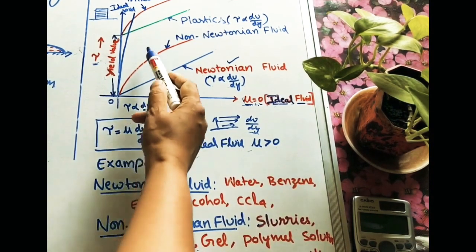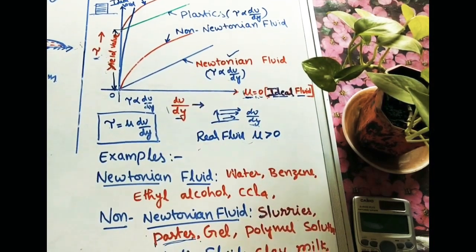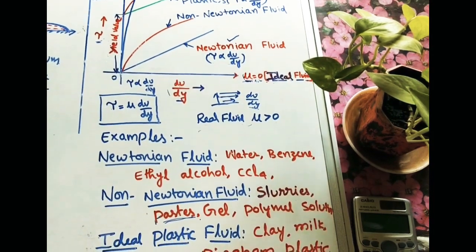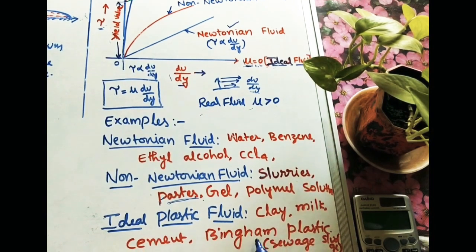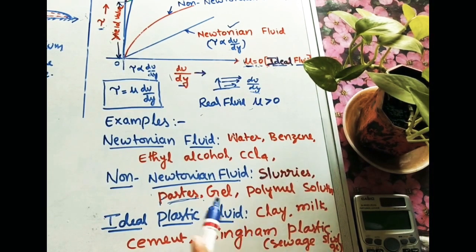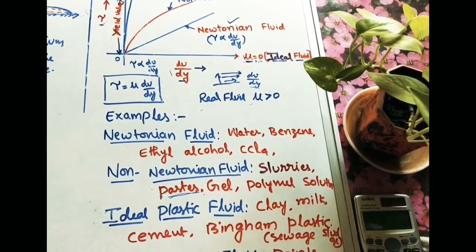After that, plastics, ideal plastic fluid. For ideal plastic fluid we can take clay, and milk also. Cement, water plus cement, that solution is an ideal plastic fluid. And Bingham plastic, I saw this on the net, the meaning is sewage sludge. Then next is thixotropic liquid.